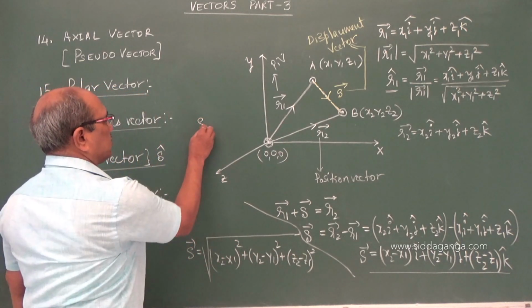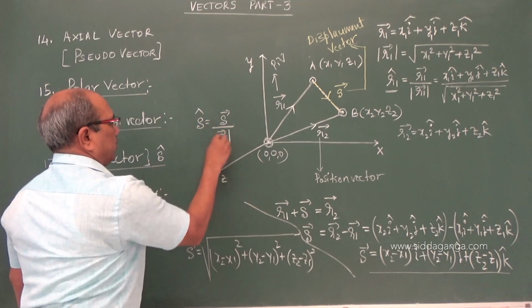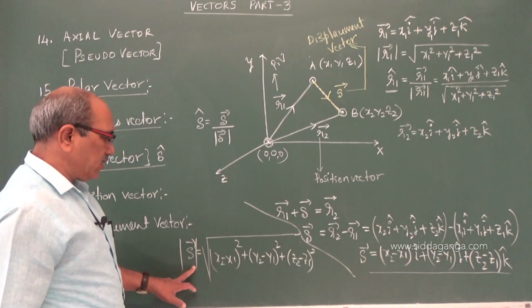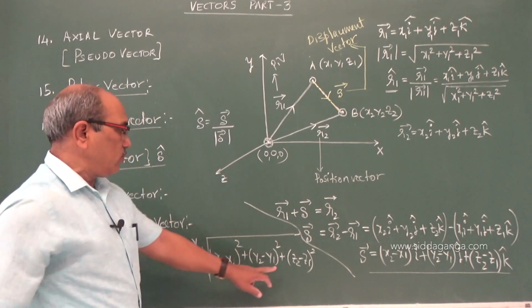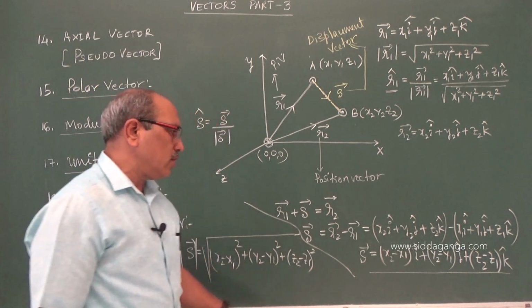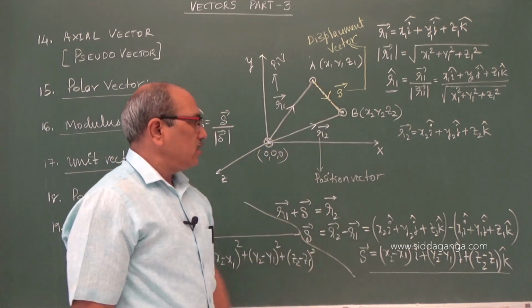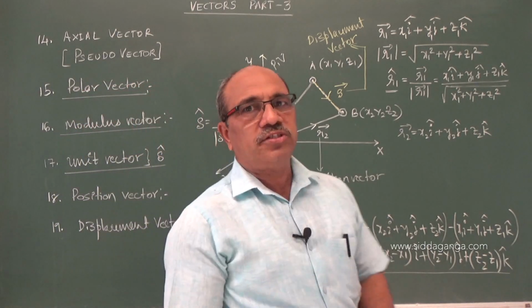That means S cap, if you want, is vector S by S magnitude. You have the S magnitude here: x2 minus x1 whole square, y2 minus y1 whole square, z2 minus z1 whole square. This is the displacement vector when you are given the coordinates. So these two are most important in our physics to deal with.